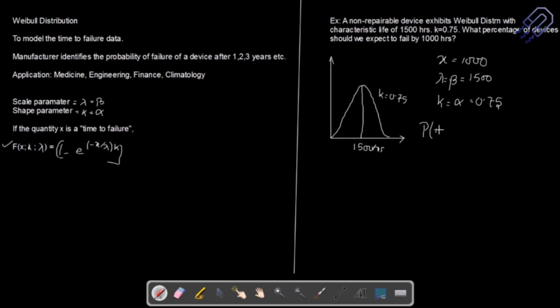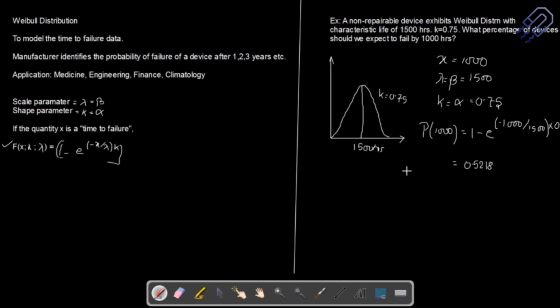So what we do now is we want to find out the probability distribution. So just take out p of 1000. You can write down the other parameters, but I'll just put it as 1000. 1 minus e to the power minus x, so it is minus of 1000 divided by lambda, which is nothing but 1500, raised to k, the shape factor, 0.75. If you do this calculation using your calculator, 0.5218. That's the value that you should get.